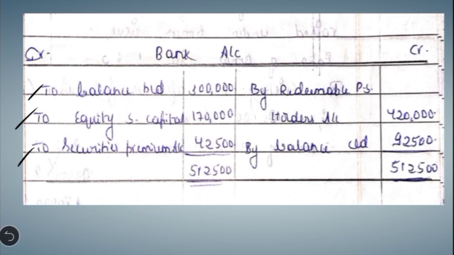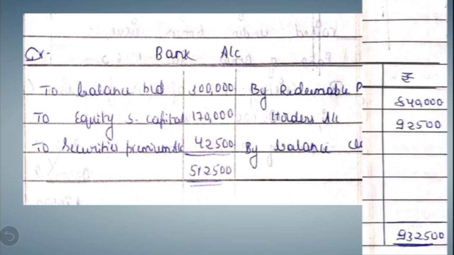Then the other entry comes at the time of repayment: redeemable preference shareholders account debit to bank account. So here in the bank account you have to write "By redeemable preference shareholders account", they were paid 4,20,000. So the balancing figure is 92,500. This is the closing balance of the bank account. Okay, then let us prepare the balance sheet.